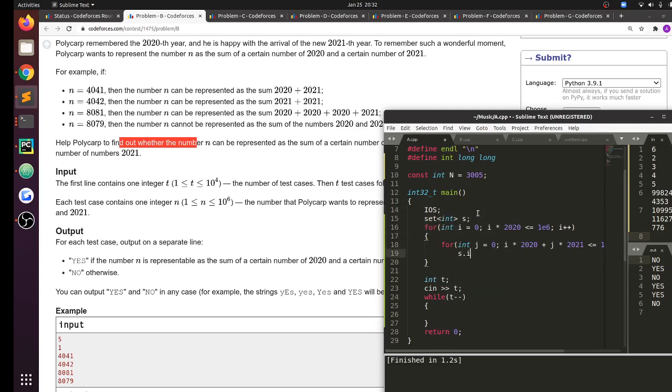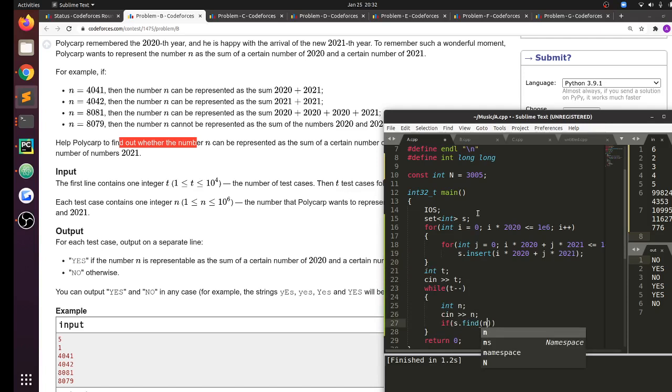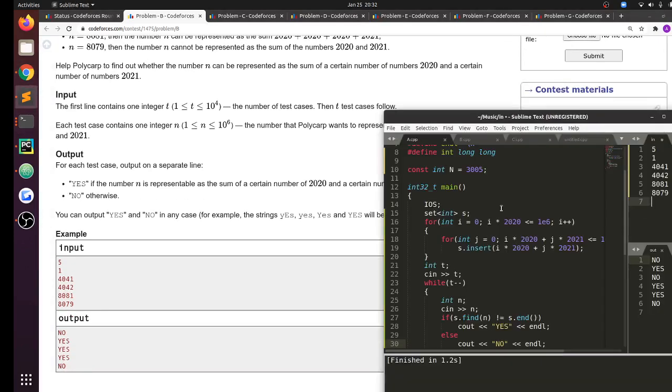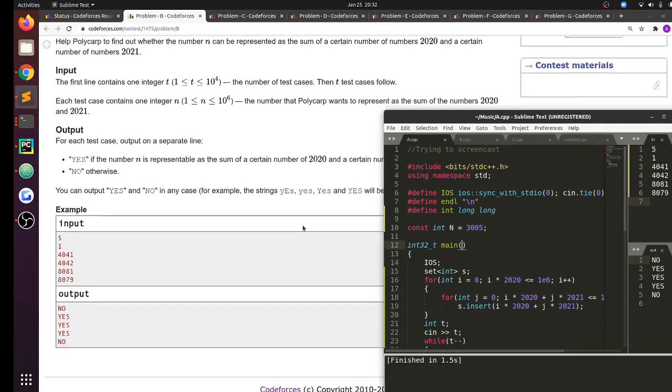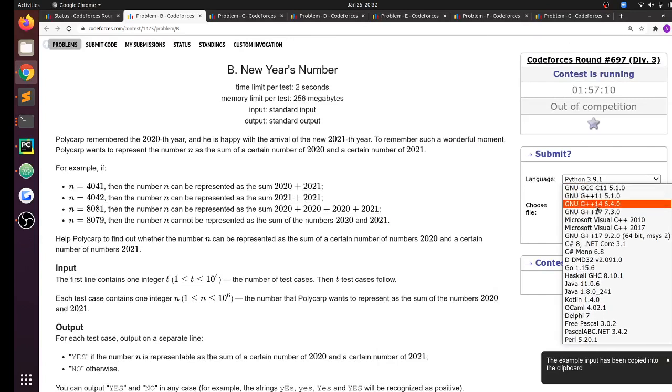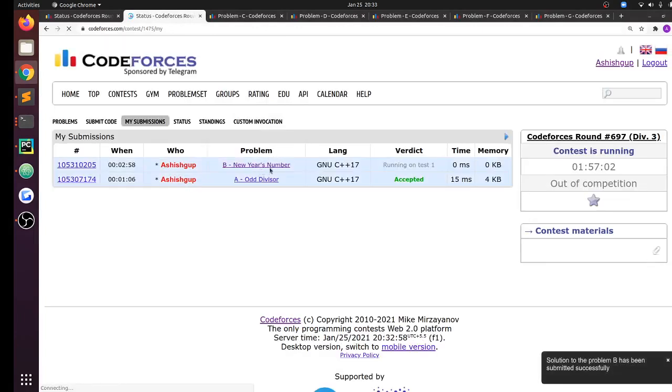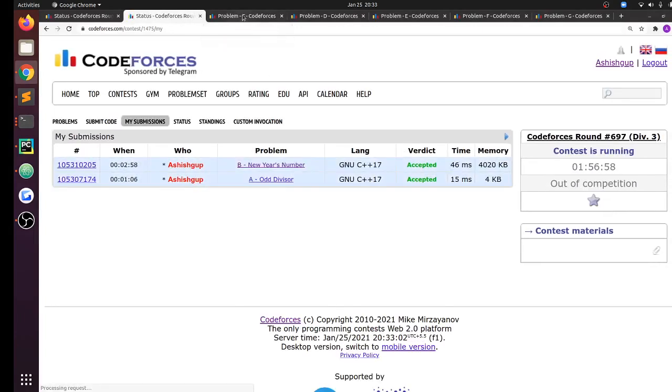I'll store all of the numbers that can be represented in a set. So I have i into 2020 plus j into 2021. And then for every number in the input, I just need to check whether or not it is present in this set. So if s dot find n is not equal to s dot end, then cout yes, else cout no. No, yes, yes, yes, no. That works.